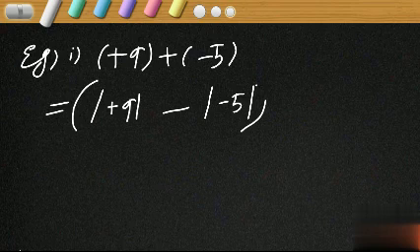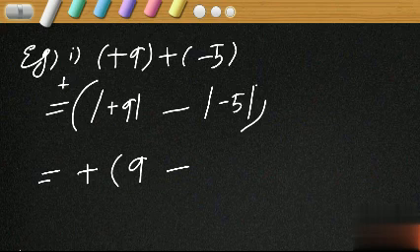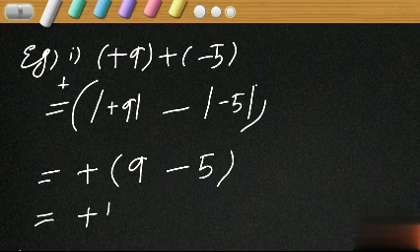Plus 9 has the sign plus, so the answer should also have the sign plus. Within bracket, magnitude of plus 9 is 9, magnitude of minus 5 is 5. 9 minus 5 is 4. Plus 4.